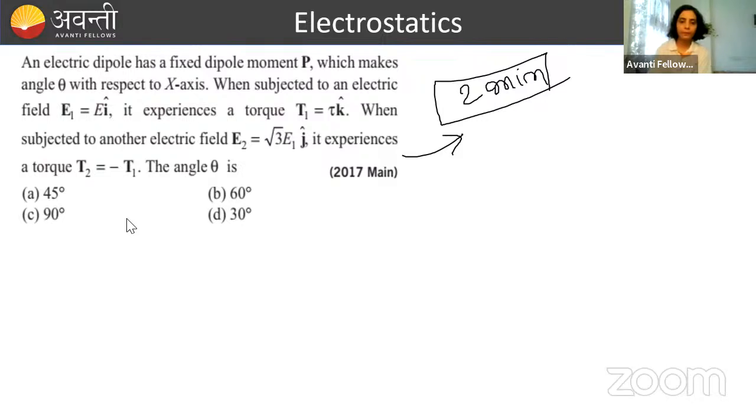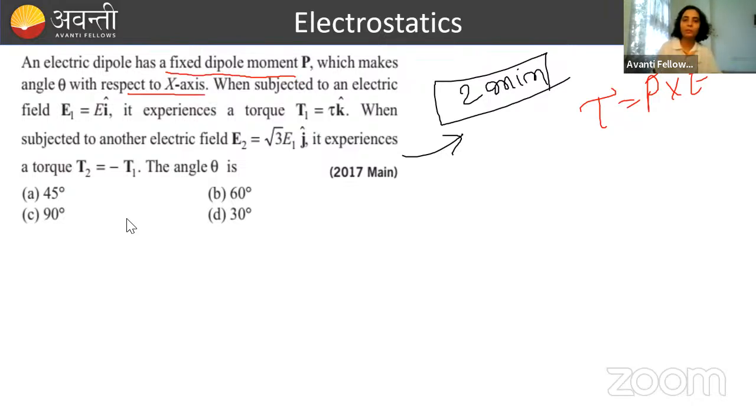Come on, let me know what you are getting. You people are taking more time. Just formula, torque formula was what? Tau equals P cross E. Simple, this formula you need to apply. What the question is, there is an electric dipole. It has a fixed dipole moment P. P is constant, which makes an angle theta with respect to the x-axis.